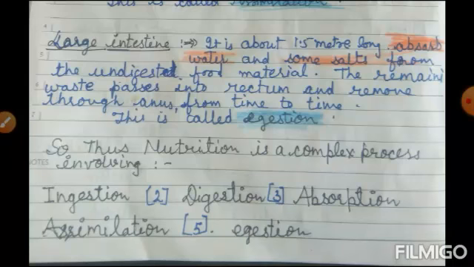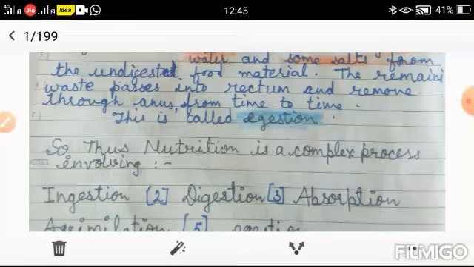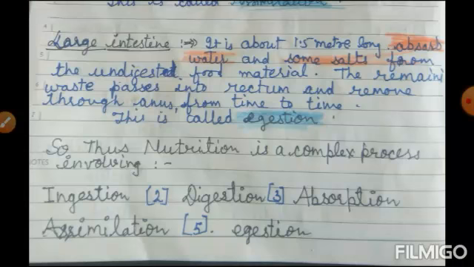Digestion is mainly in the stomach and small intestine, and absorption is also done in the small intestine. Assimilation is also in the small intestine, and egestion is through the large intestine and rectum.